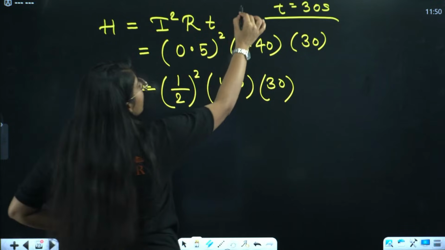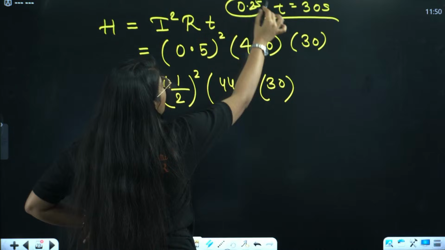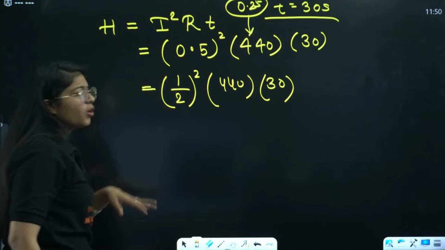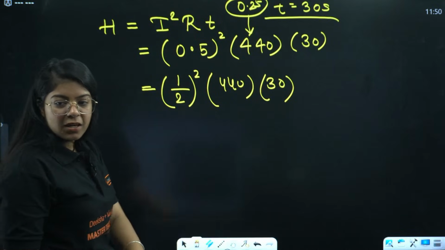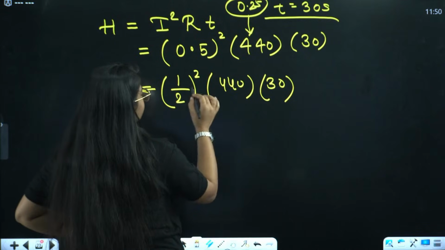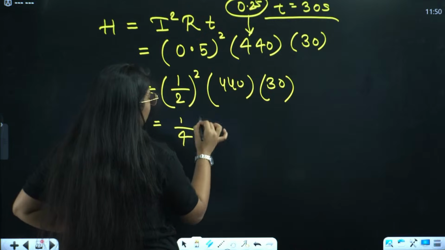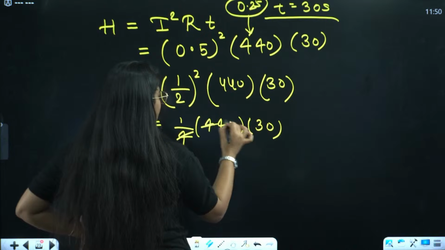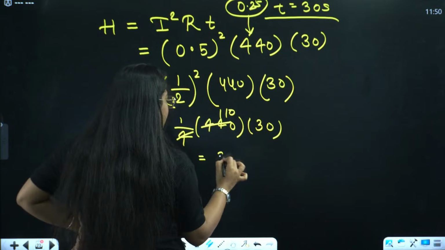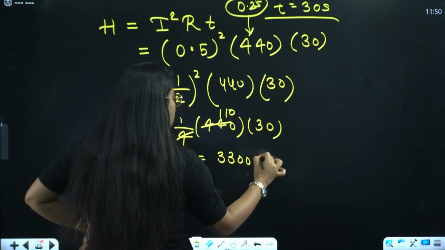If you do the square of this it will be 0.25 and then you will have to multiply that with 440. Just write 1 by 2. Hi Anju, how are you? This will be 1 by 4, 440 into 30. So this will go as 110. That will be 3300 joule.